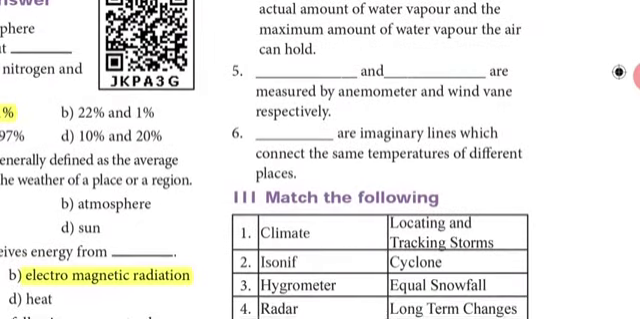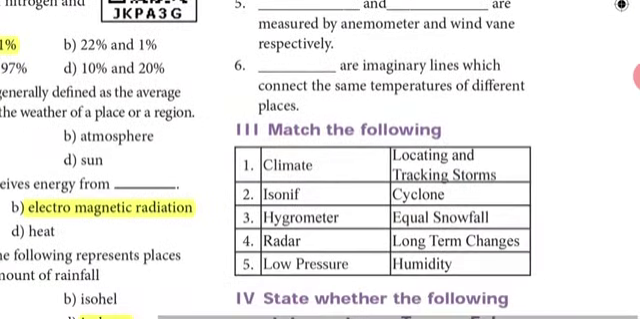Sixth one, we have already spoken about that, isotherms. Isotherms are imaginary lines which connect the same temperature of different places. So places having equal temperature are called isotherms. I-S-O-T-H-E-R-M-S. Isotherms.